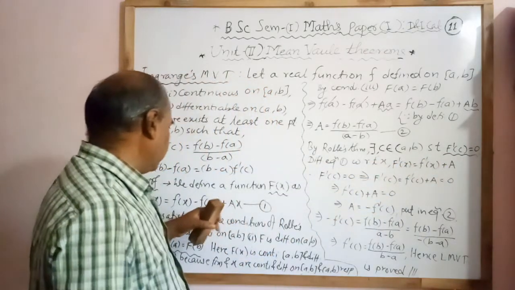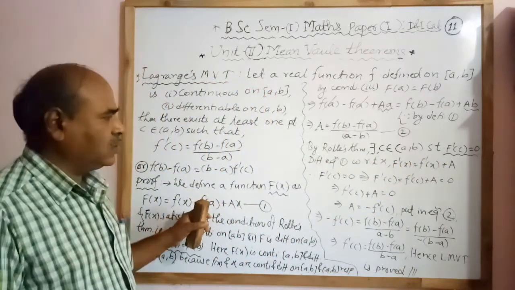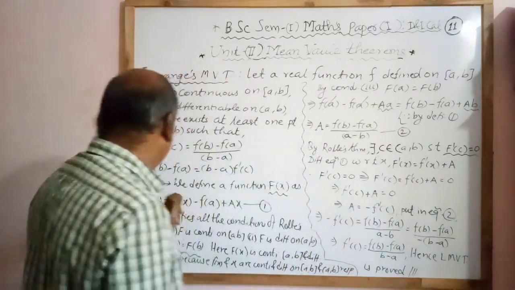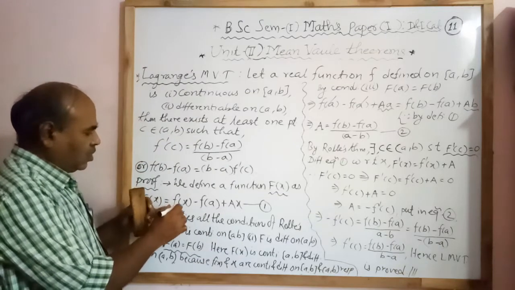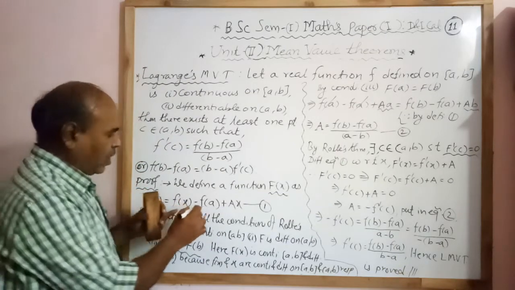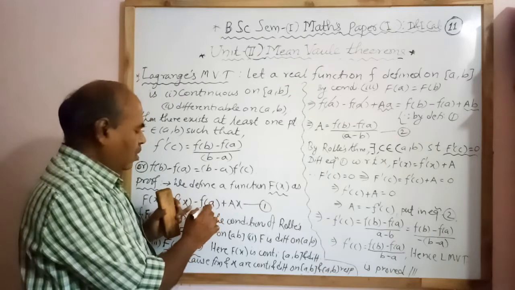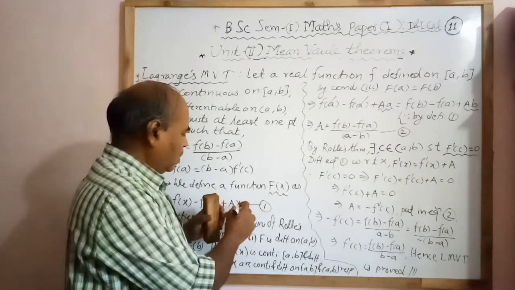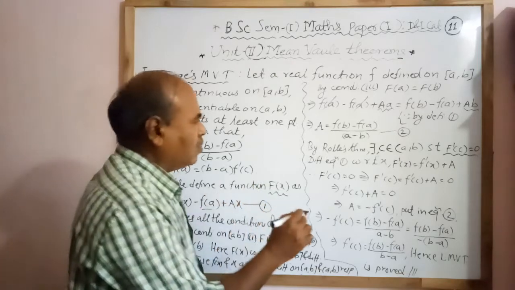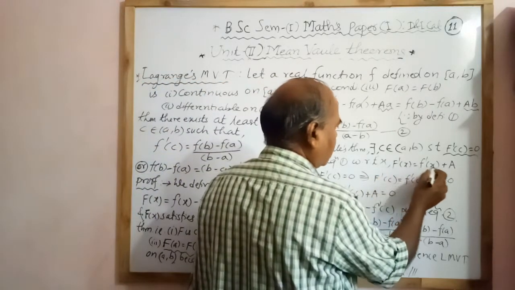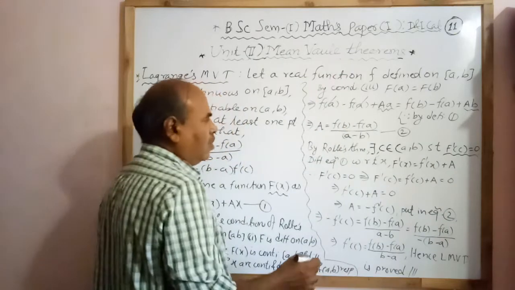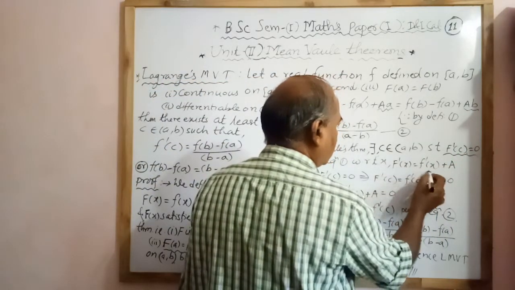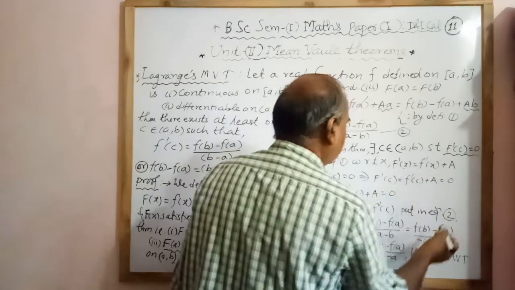Therefore we differentiate equation 1 with respect to x. Differentiating equation 1 with respect to x, we have the derivative of F(x), F'(x), equal to the derivative of f(x), f'(x), minus the derivative of f(a). f(a) is a constant function, its derivative is 0, plus the derivative of a x, where the derivative of x is 1 and a is constant. Therefore F'(x) equals f'(x) plus a. Now by the condition F'(c) equal to 0, we put x equal to c and we get the left hand side equal to 0.